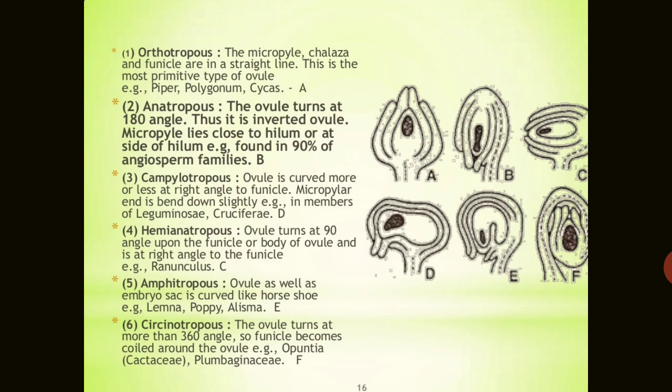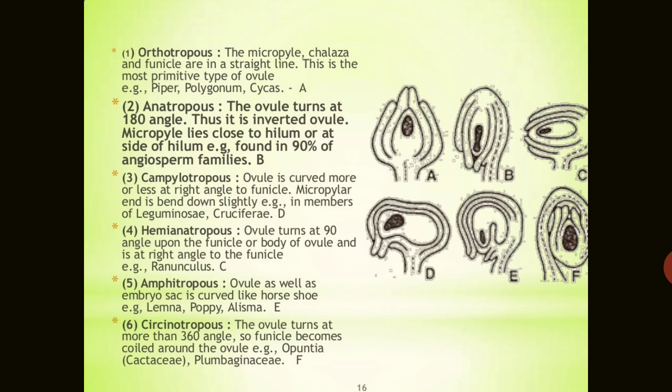And second is the campylotropous. The ovule is curved more or less at a right angle to the funicle, and the micropylar end is bent down slightly. It is found in members of the leguminous family or the Cruciferae, in the mustard plants. Here you can find this type. This is the next type, and then it is a C type.